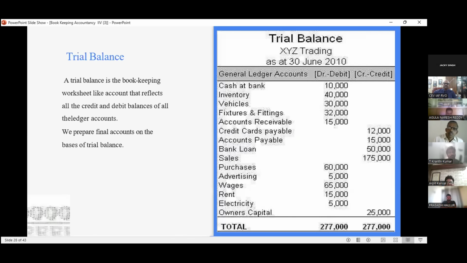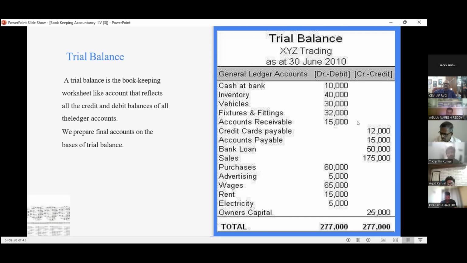Then we come to the trial balance. Already we have discussed journal entry. From the base of journal entry, we have created the ledger. From the base of ledger, we have to create the trial balance. A trial balance is a bookkeeping worksheet that reflects all the credit and debit balances of all the ledger accounts. We prepare the final account on the basis of the trial balance.